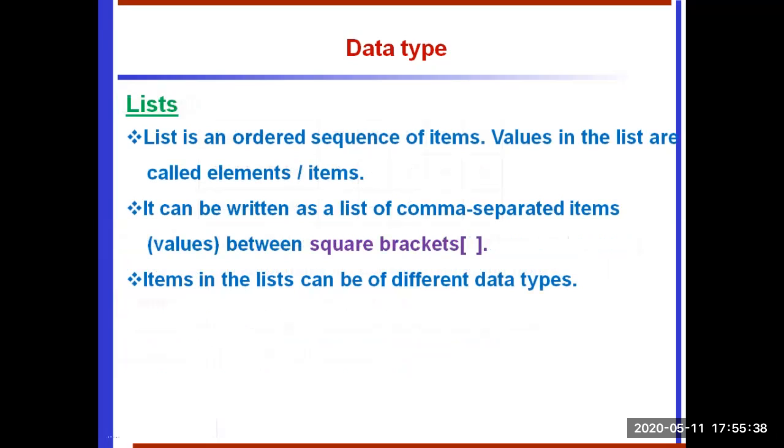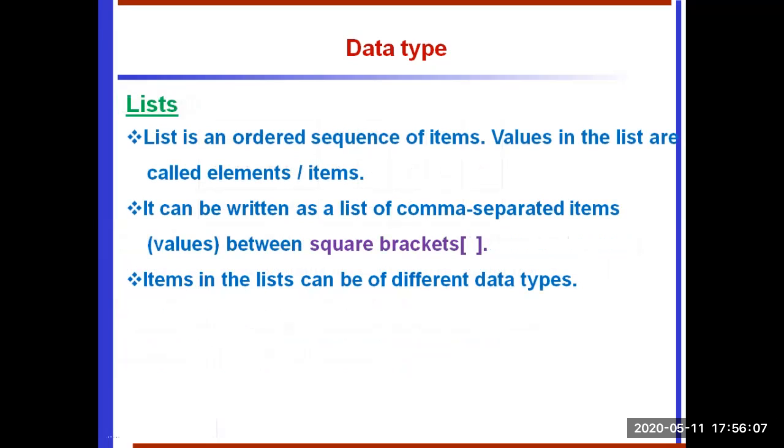List, it's also coming under sequence data type. The lists are the most versatile of Python's compound data types. To some extent, lists are similar to arrays in C. One difference between them is that all the items belonging to a list can be of different data types, but C only supports the same data type. A list is an ordered sequence of items.